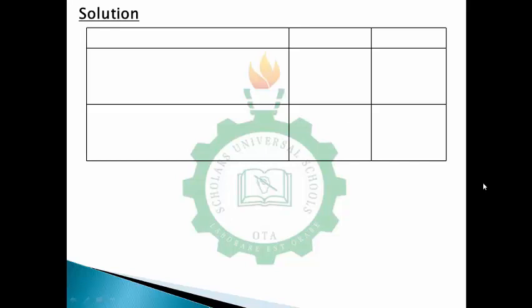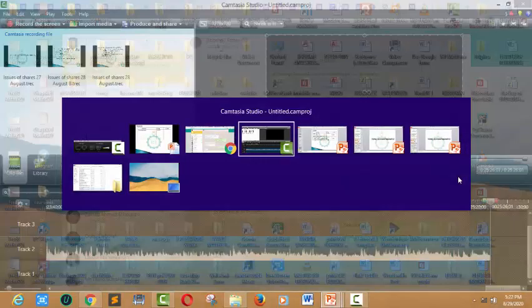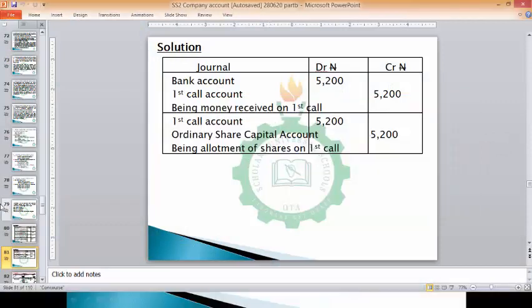Alright, so for first call this time around, don't forget our usual process: when you receive money for the first call, you debit your bank account, then you credit the call. Now for first call, you debit bank account, and don't forget that, as our usual practice, for first call the amount is 0.4.